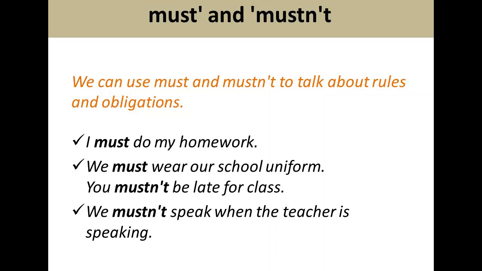Must and mustn't. We can use must and mustn't to talk about rules and obligations. So remember, rules and obligation, we use must and mustn't. Here we have examples. I must do my homework. So it is obligation. We must wear our school uniform. So it is obligation by school.